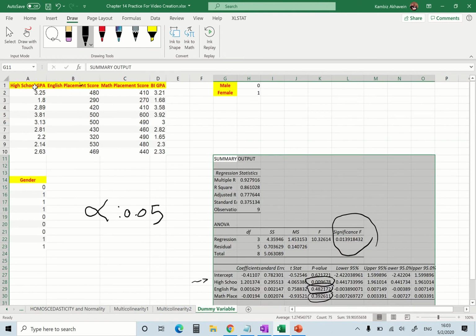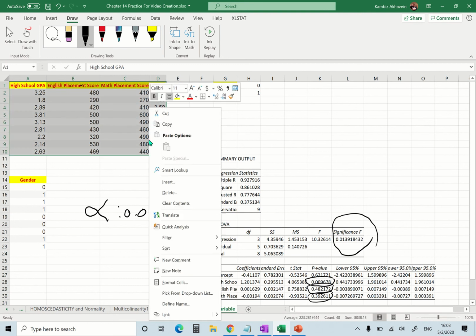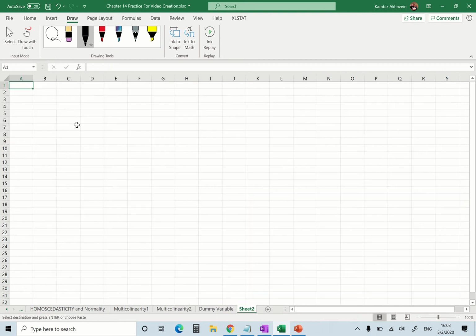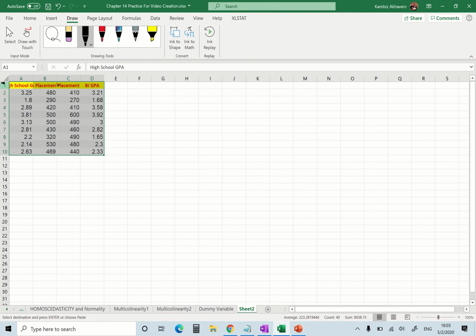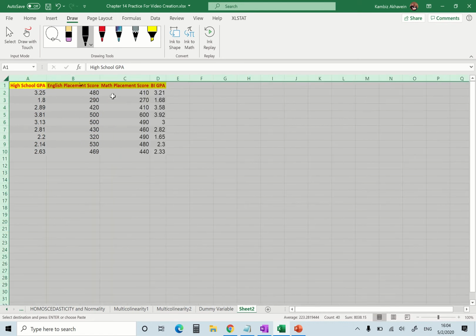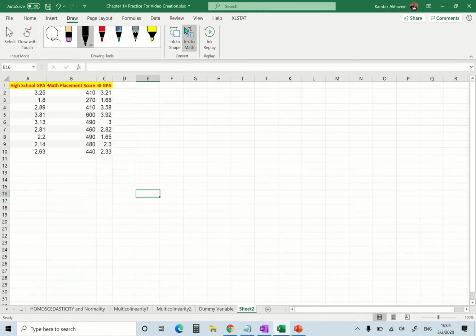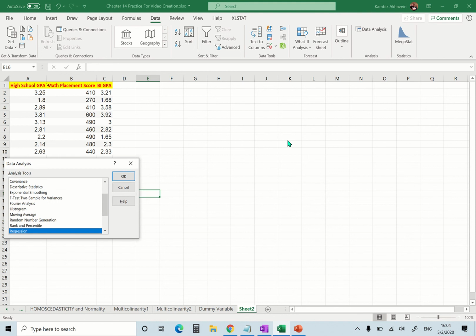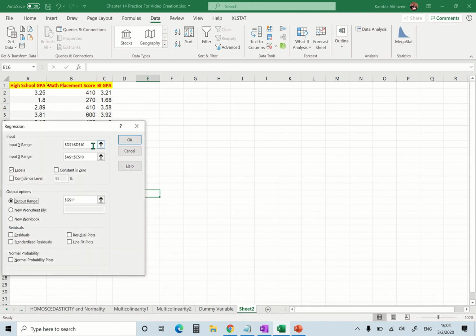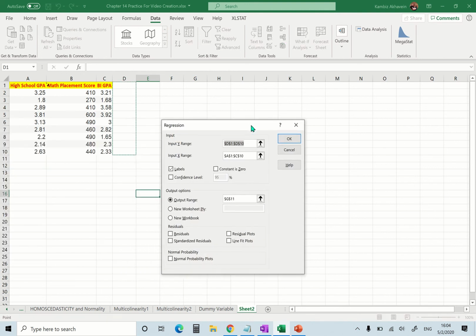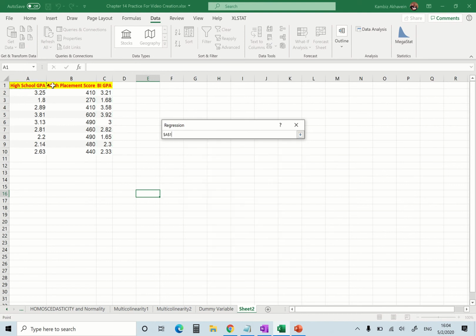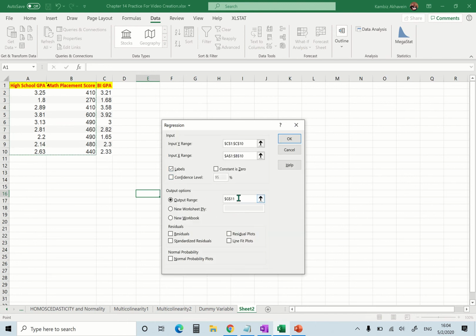Let me go ahead and take these and put them in the next spot. And I need to go ahead and get rid of English placement score. Delete. So one more time, data analysis, regression. Business intelligence is my Y variable, and high school GPA and math placement score are my X variables. So I go ahead and put it in F1.